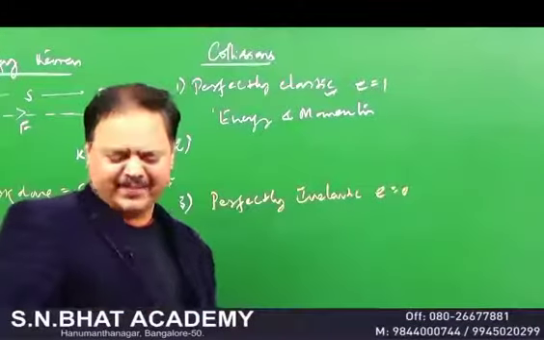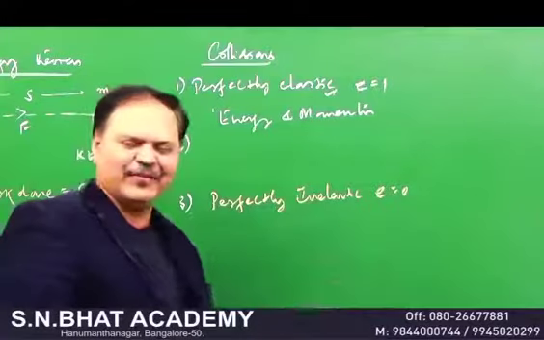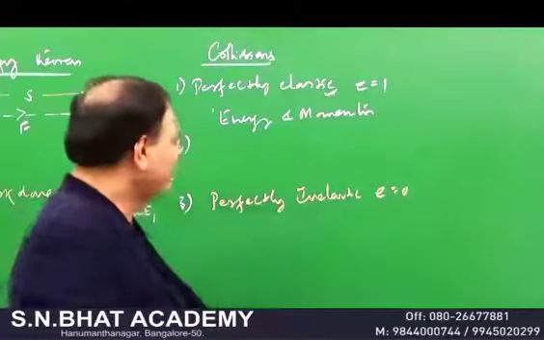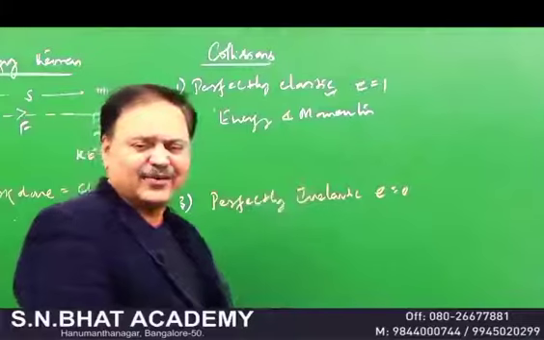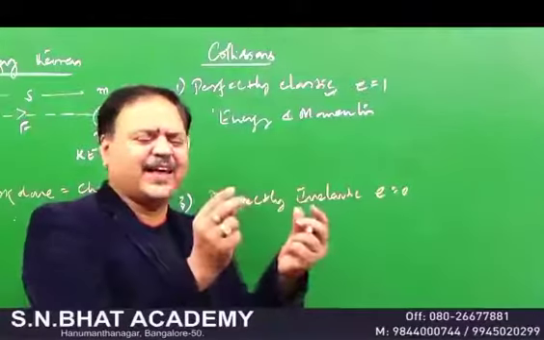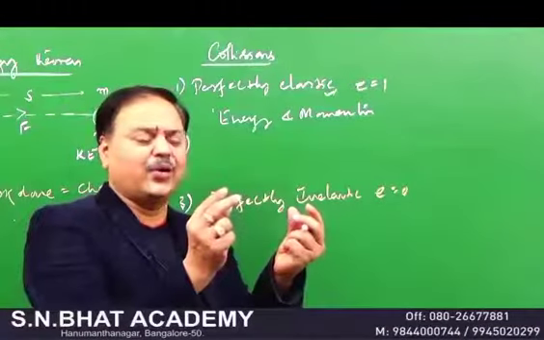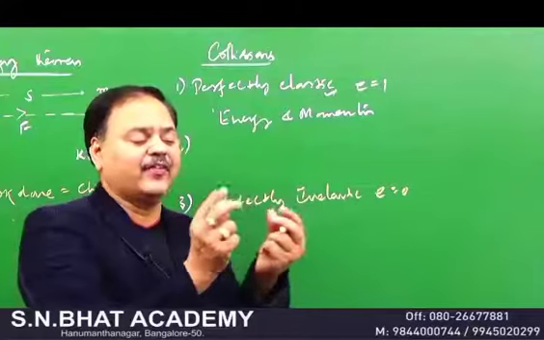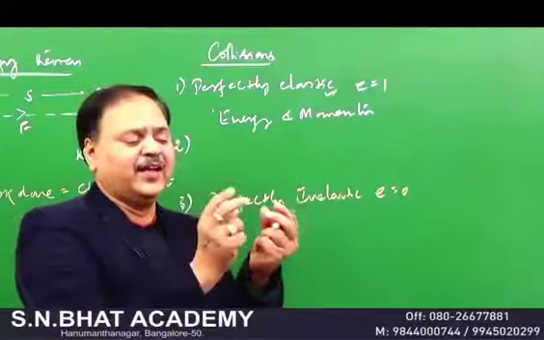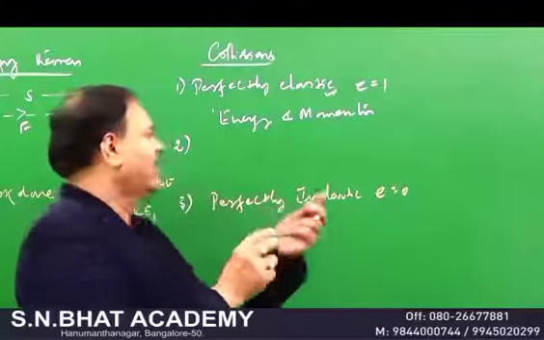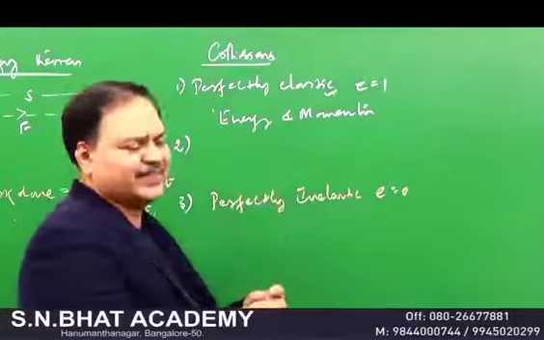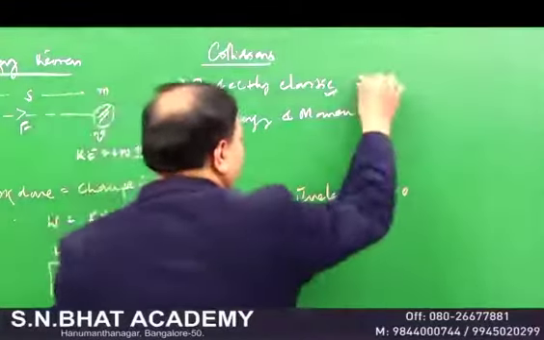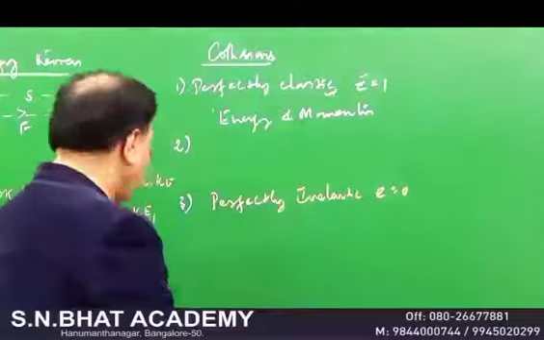It will never come up. It will stick to the ground. That's what coefficient of restitution 0 is. A perfectly elastic collision is like two interatomic collisions. If two atoms collide with each other, conservation of energy and momentum is obeyed, and therefore we say e is equal to 1.